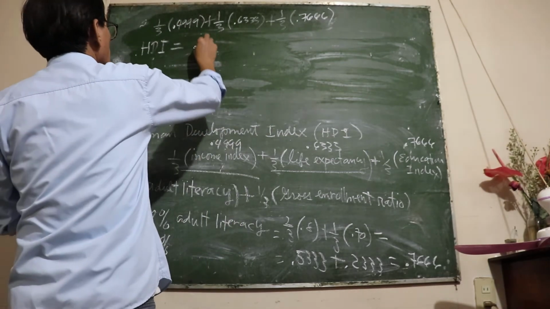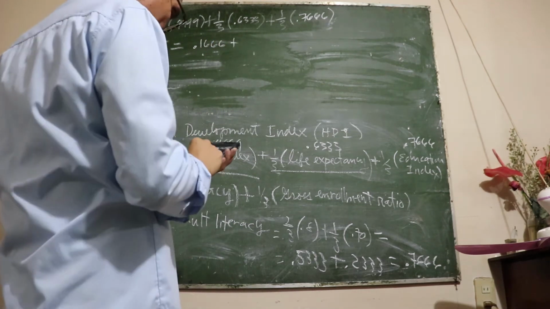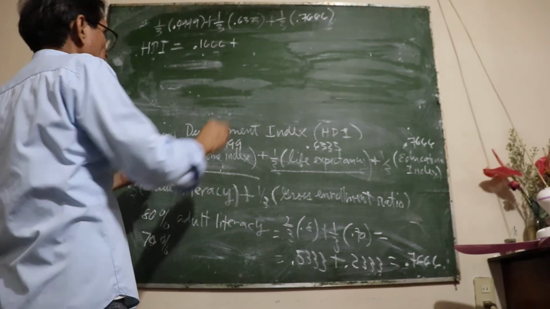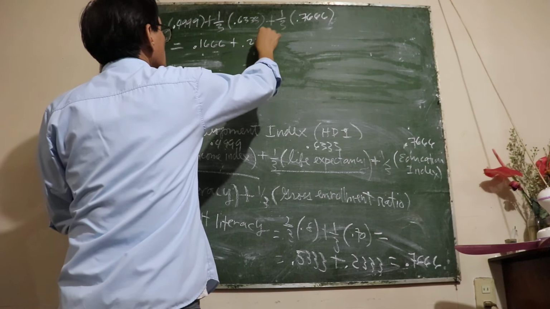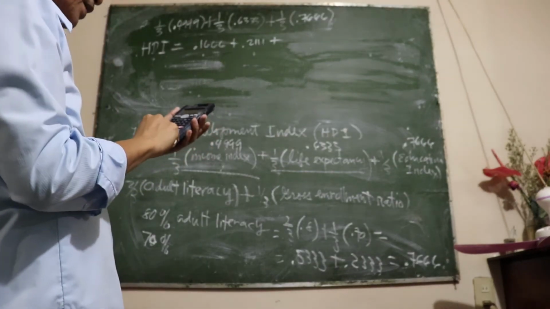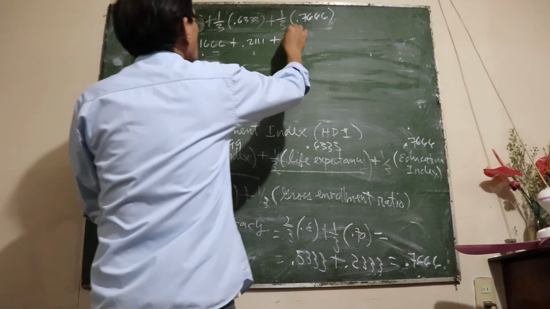That's 0.1666, plus 0.6333 divided by 3, which is 0.2111, plus 0.7666 divided by 3, which is 0.2555.